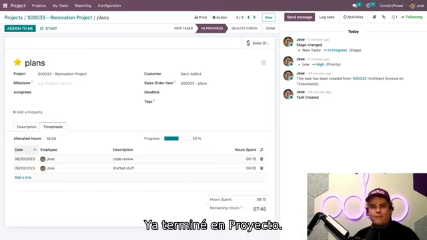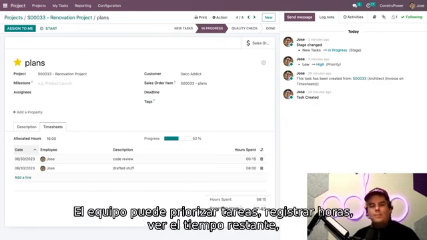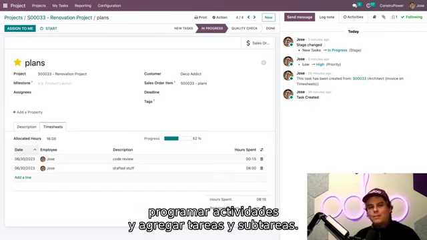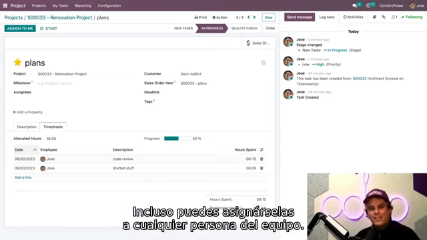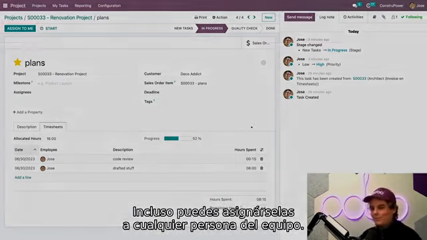And that's it right now for the project application. Teams can easily prioritize tasks, record their hours while keeping an eye on the remaining time for their tasks, schedule activities, and they can add new tasks or any subtasks as well. We do both, sub and big tasks. And you can even assign them to anybody on the team. And that's what makes it beautiful.